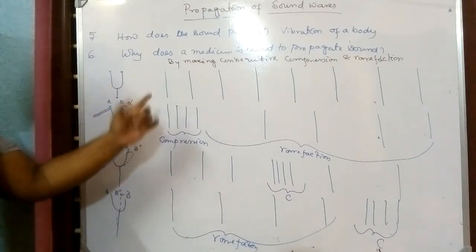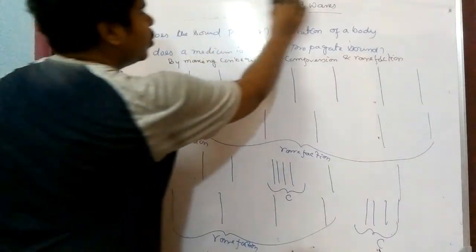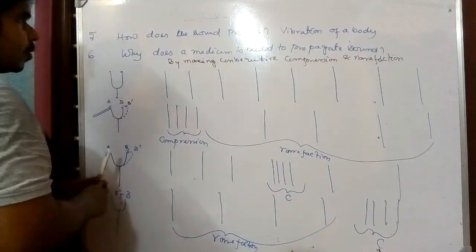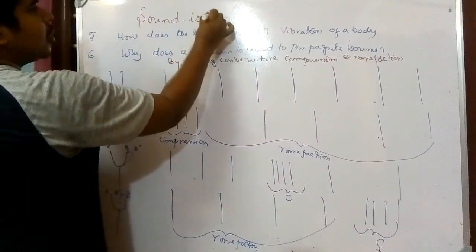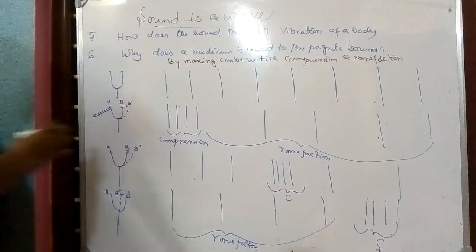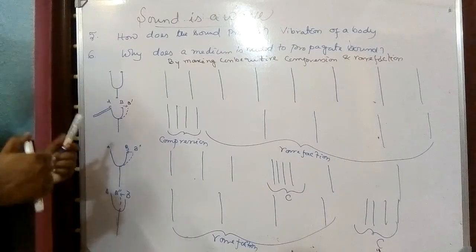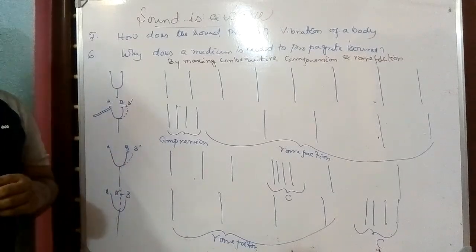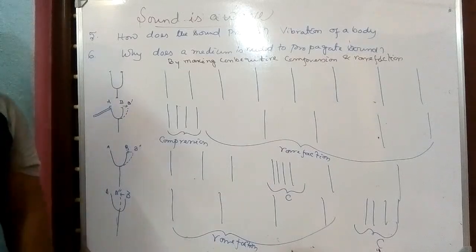So we can conclude from this experiment that sound is a wave. As the sound propagates through a medium, it creates disturbance in it. So that means sound is a wave.